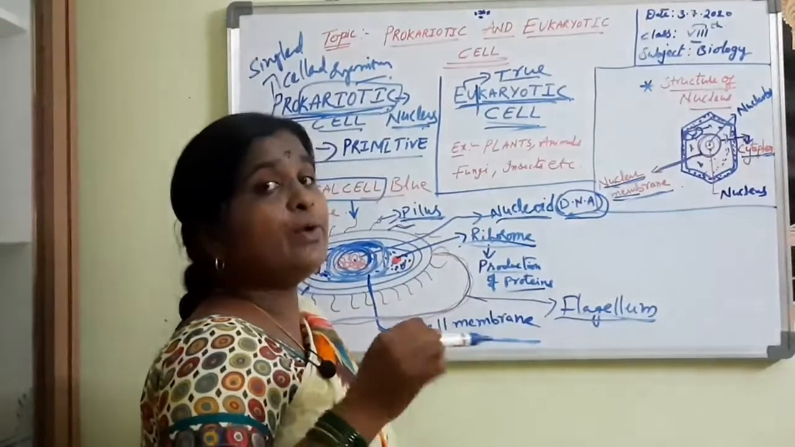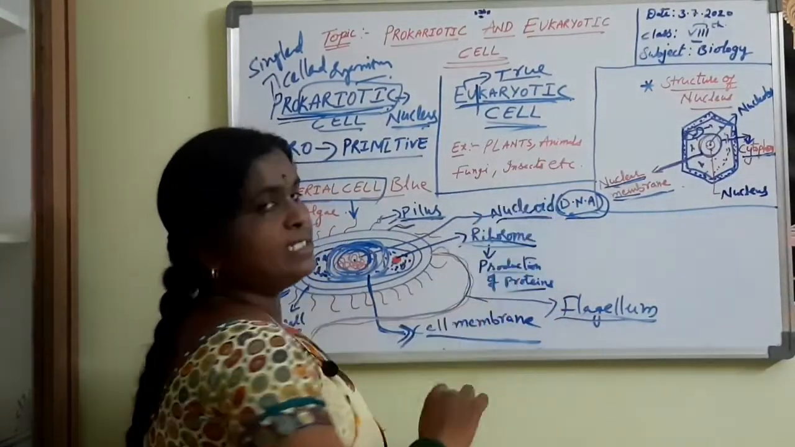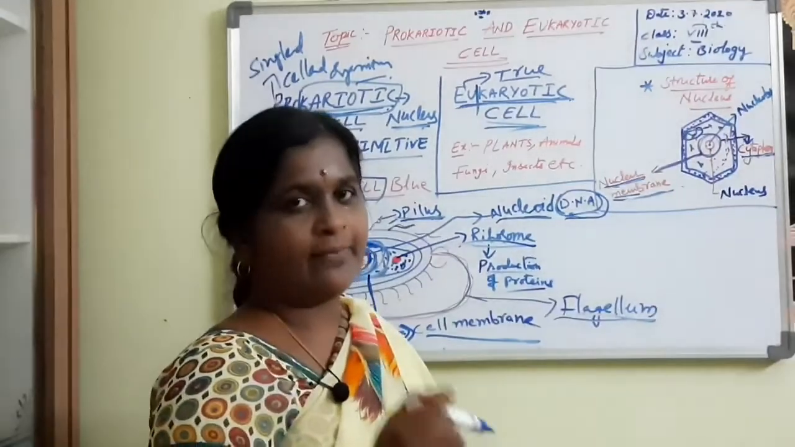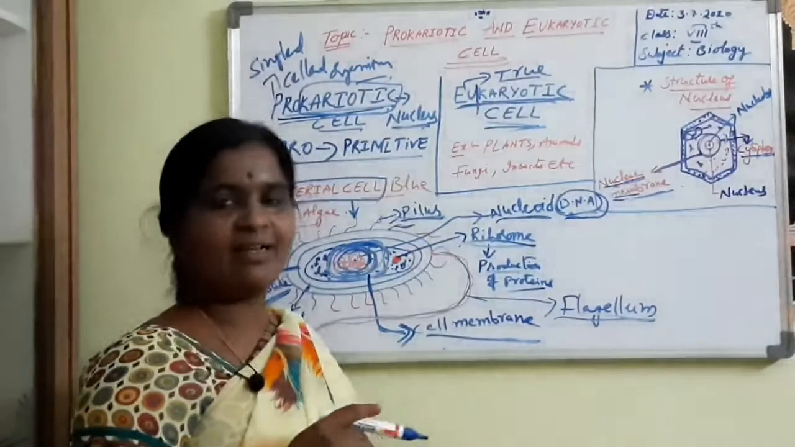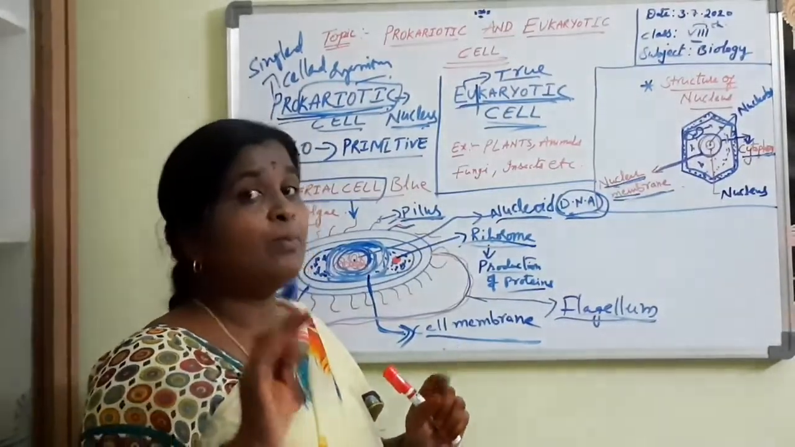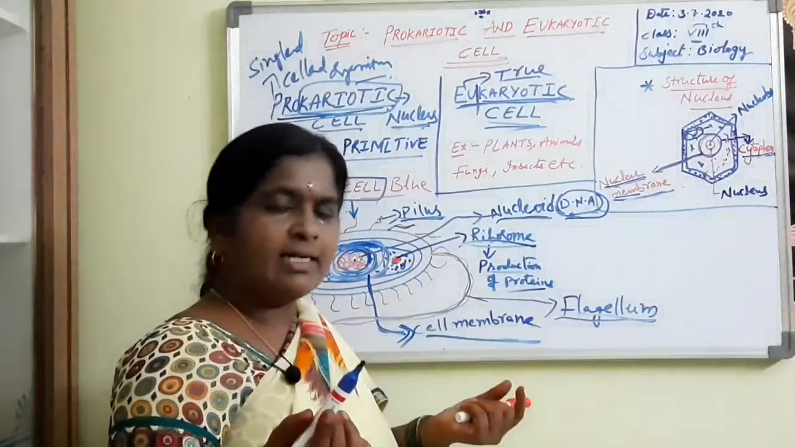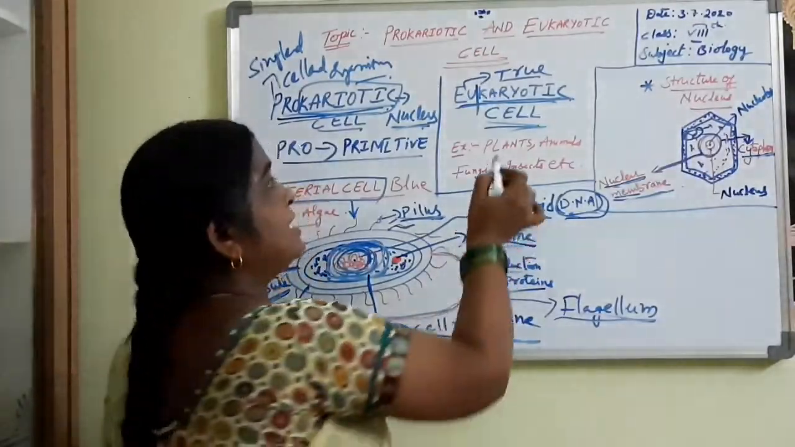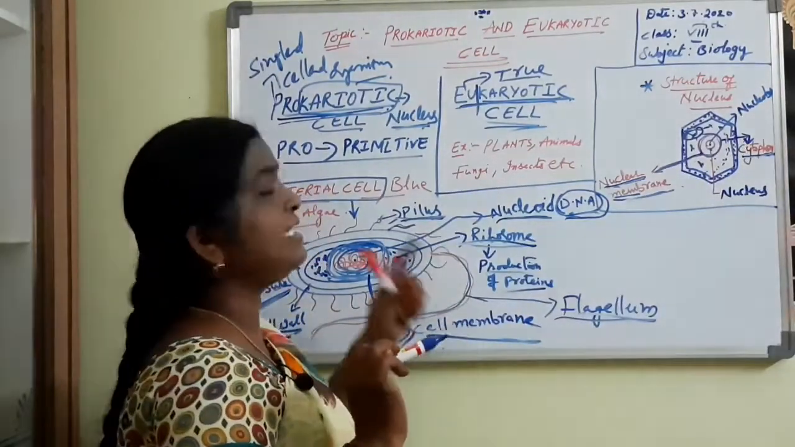Understood? Eukaryotic cell examples, what, tell me, plants, animals, fungi, etc. You and me, everywhere these eukaryotic cells are present except the blue-green algae and the bacterial cell. All our other organisms are composed of this eukaryotic cell. Understood? I think that you have understood clearly about this one.